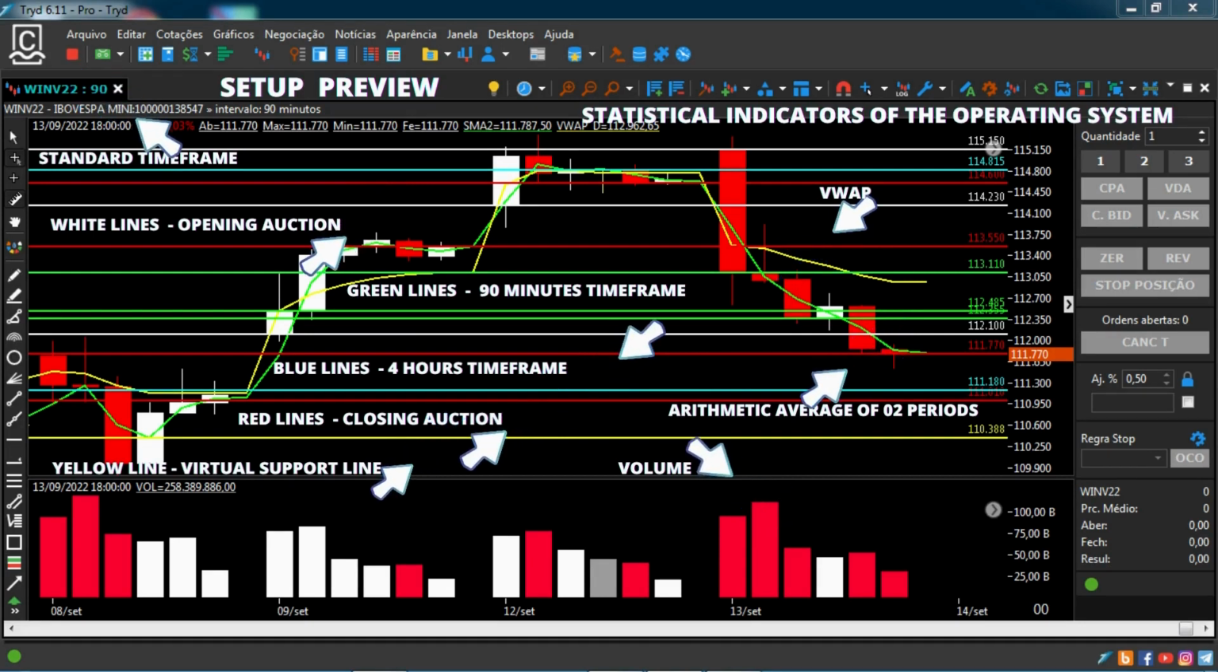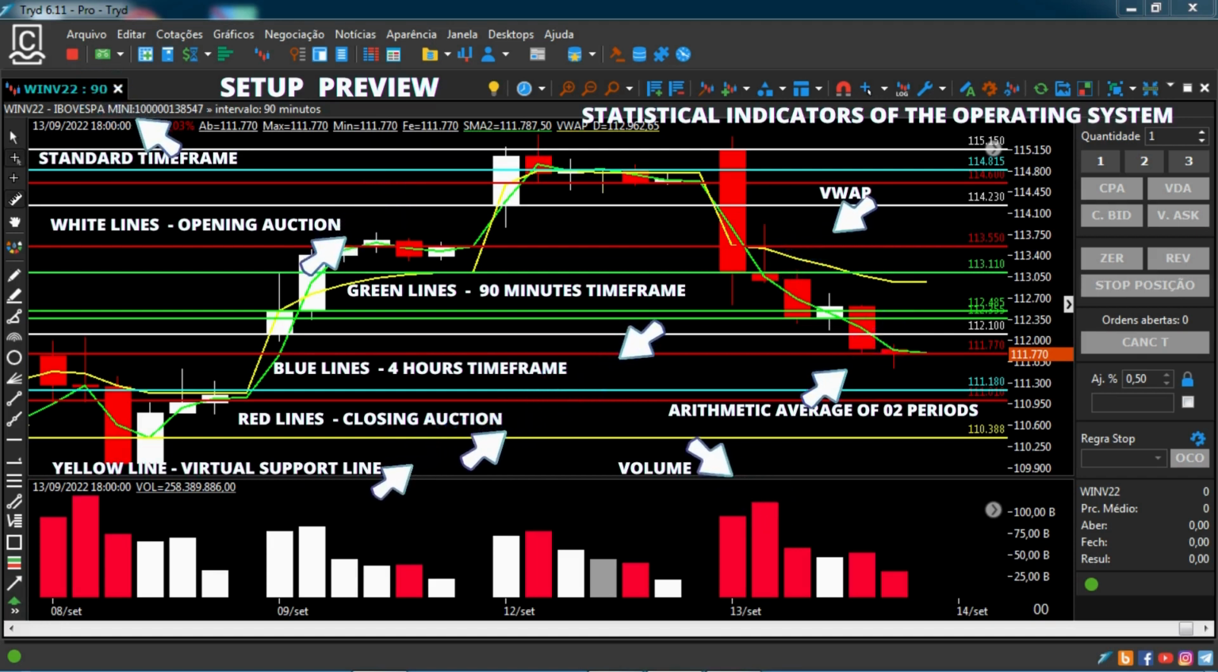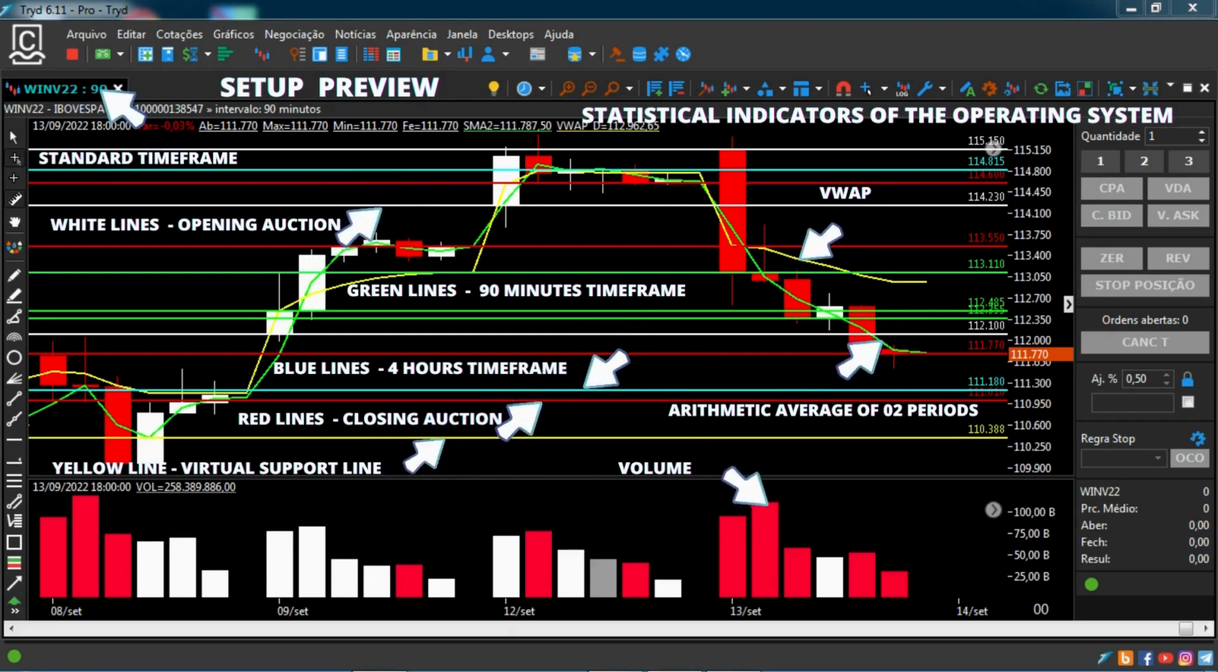From these data emerge their amplitudes, maximum and minimum quotations, openings, closings and financial volumes. Our operating system uses this information by plotting support and resistance lines, arithmetic and weighted averages, in addition to financial volumes. These indicators used in the setup are effective in identifying the trend of the asset in any timeframes, especially in the 90 minutes. It can be adapted for use on international stock exchanges and other assets concerning opening and closing times of trading sessions, auctions and price adjustments.